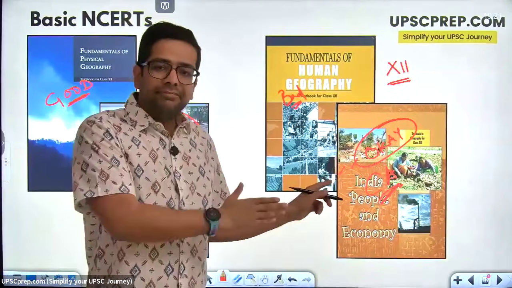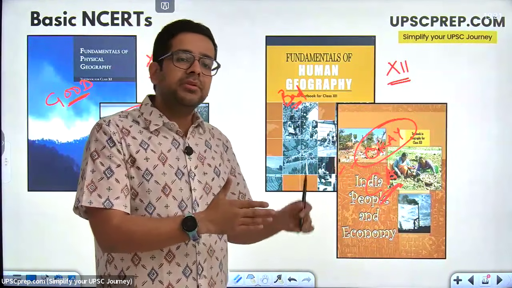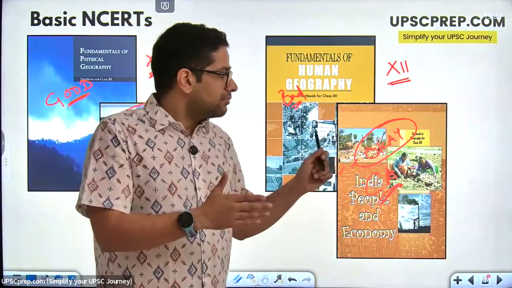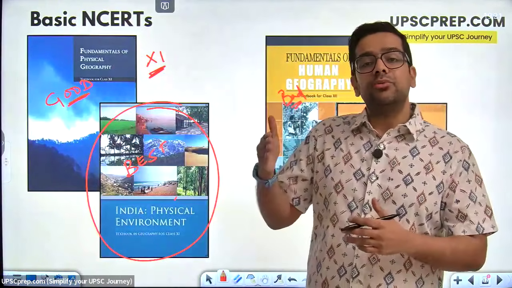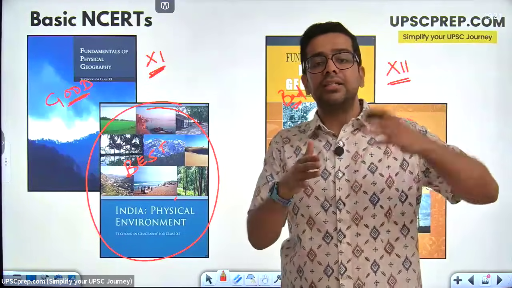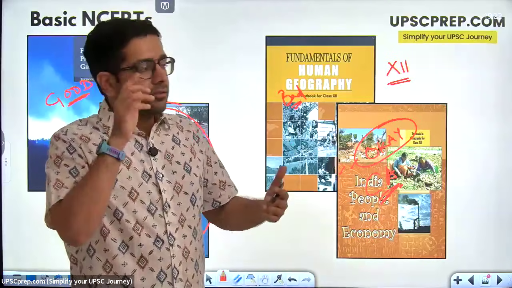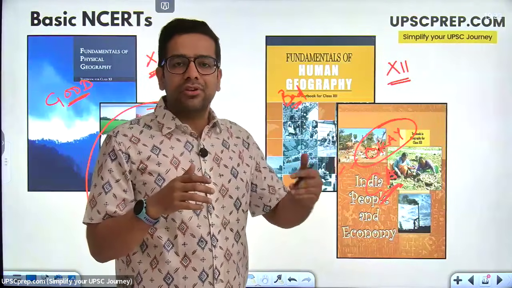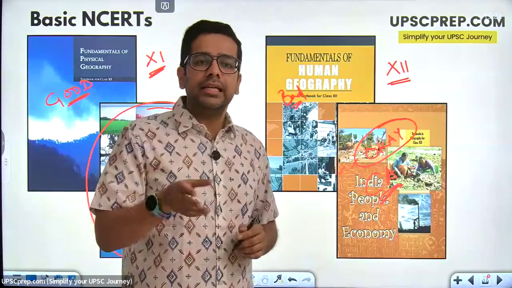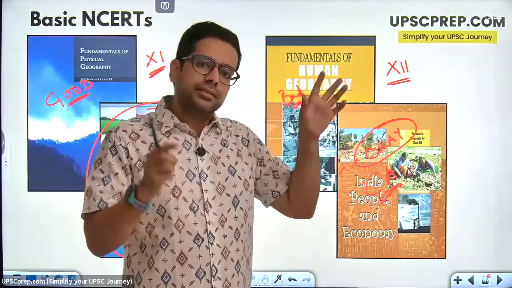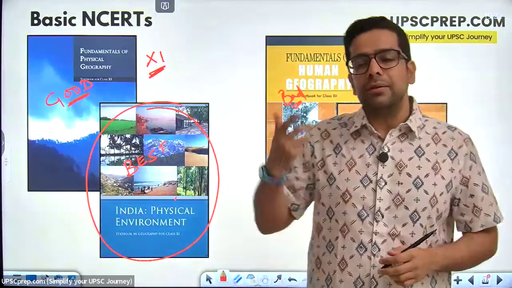Here, if I understand the basics, I will still have to review them multiple times because this is a lot of data. Right? Here you will find information like, okay, wheat is a major crop in India, but which are the states which are the biggest producers of wheat in India? Which are the countries which are the biggest producers of wheat in the world? Then same for rice. So that data you will have to mug up. You will have to constantly keep reviewing that, okay, West Bengal is the highest rice producing state in India. Punjab, Uttar Pradesh, highest wheat producing states in India. So that sort of information you have to keep updating.